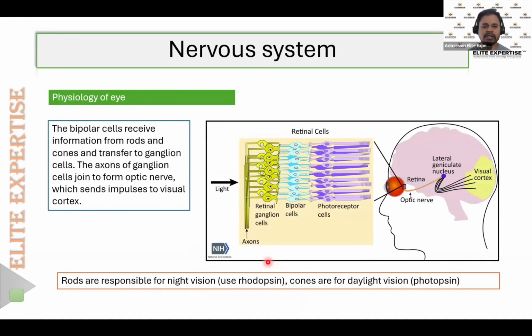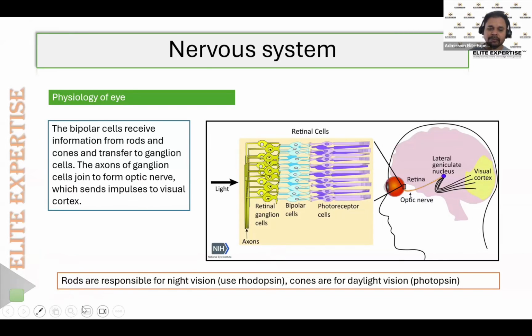So what is the main function of the rods? Rods are mainly responsible for night vision, which means that whenever we are looking at night time in the dark light, at least we are getting some sort of vision. We can see a few things in the dark light, and that capacity is mainly due to the presence of the rods.